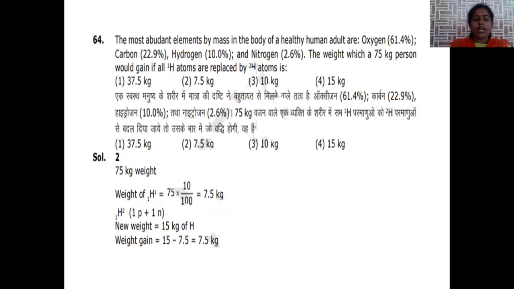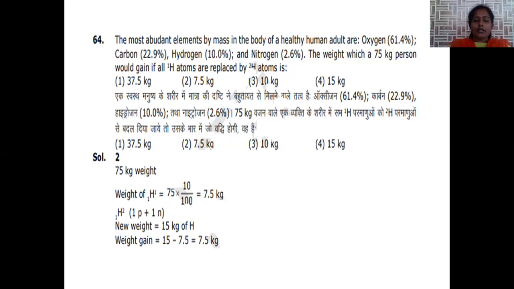The next question: the most abundant elements by mass in the body of a healthy human adult are oxygen 61.4%, carbon 22.9%, hydrogen 10%, and nitrogen 2.6%. What weight would a 75 kg person gain if hydrogen atoms are replaced by deuterium atoms? 2H is nothing but the deuterium atom.